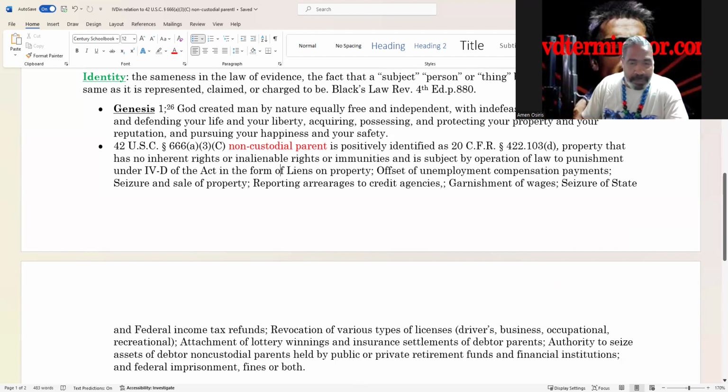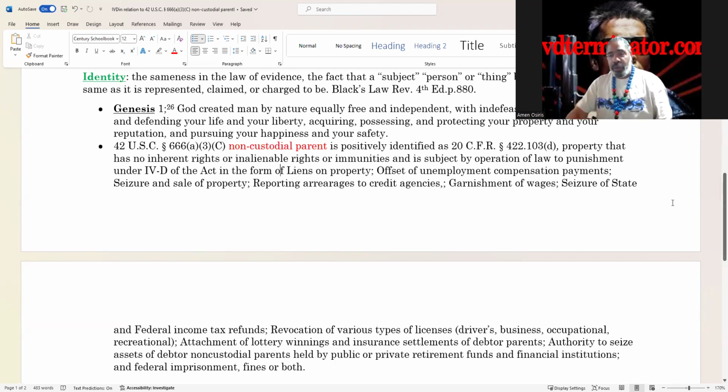All right, it wasn't created to run a business for profit and then enslave you so it could profit from that business. Gentlemen, I am the Amen Osiris. Okay, take this information and use it. Study it. Do not take my word for it. It's right here in black and white. All you got to do is Google it. Take out your Black's Law Dictionary and start tearing down these words.